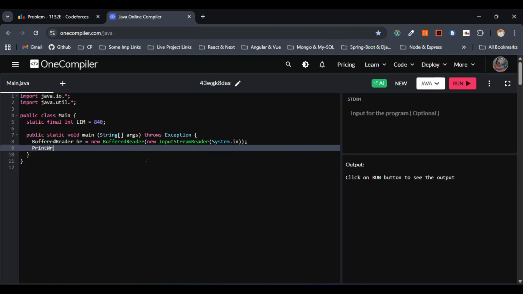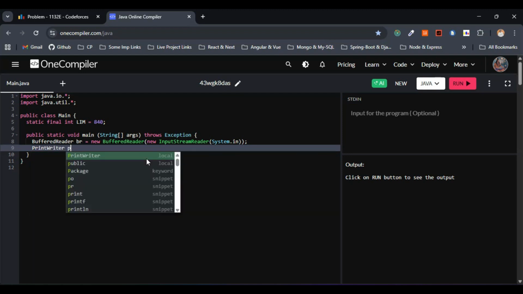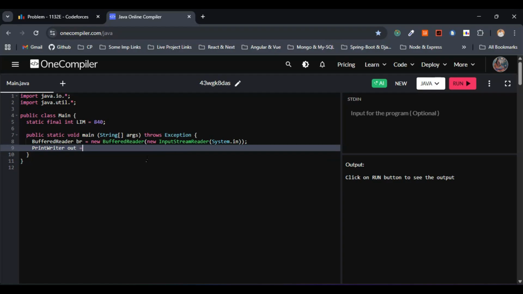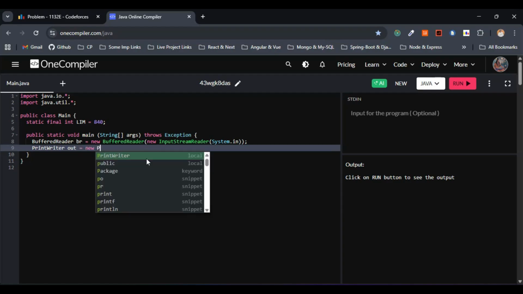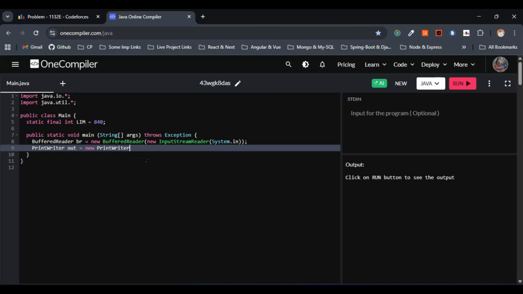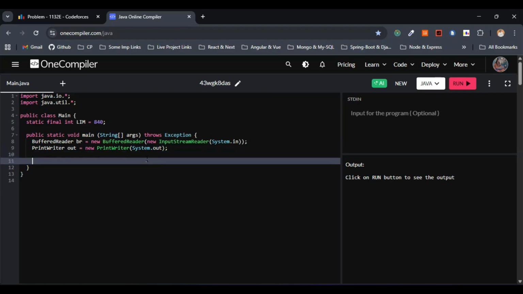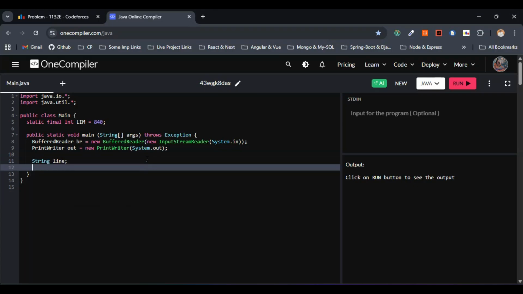Let me go with PrintWriter as well. So I'll just go with the PrintWriter. This one will be output equals new PrintWriter, System.out. Fine. Now let's go with a String line, right? So I'll just go with a String line.